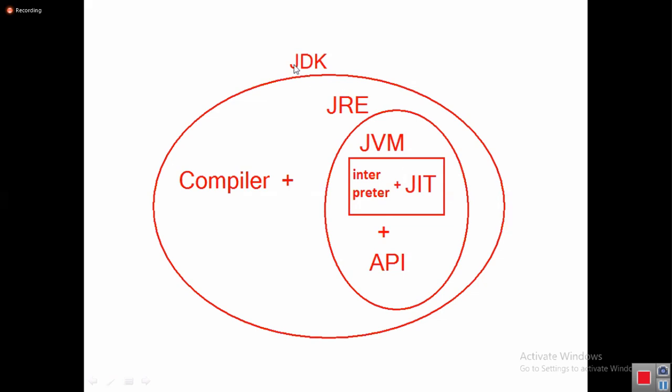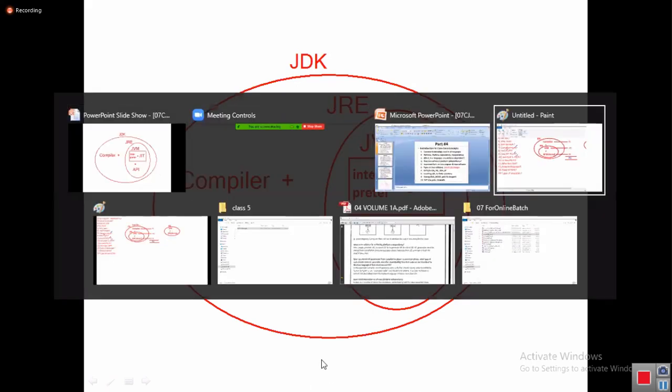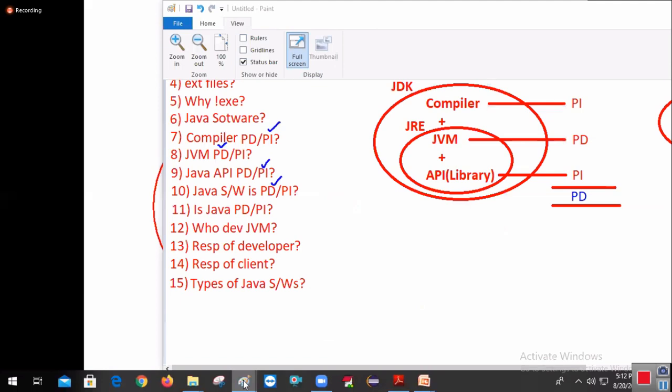Right. So now if you observe this diagram carefully, you will get one view. What is that? Oh, JDK is a part of JRE, JRE is a part of JVM, JVM is a part of JIT. Sorry, I gave the wrong statement. Again. So now JIT is a part of JVM. JVM is a part of JRE. JRE is a part of JDK. So now I want you to answer a few questions. Are you ready?